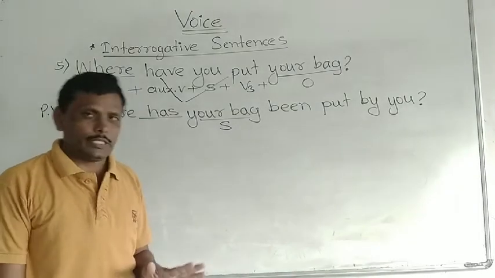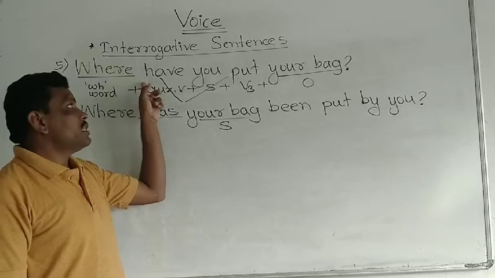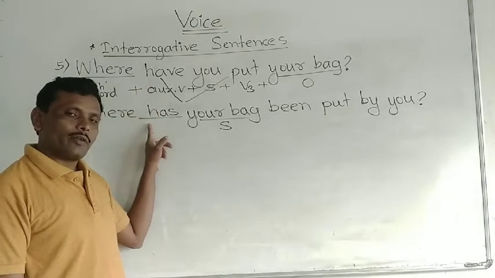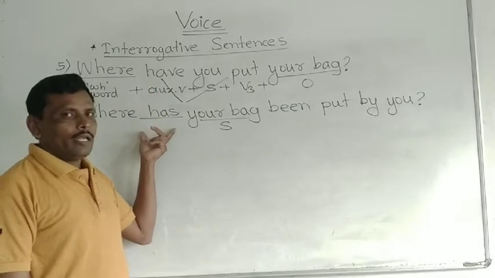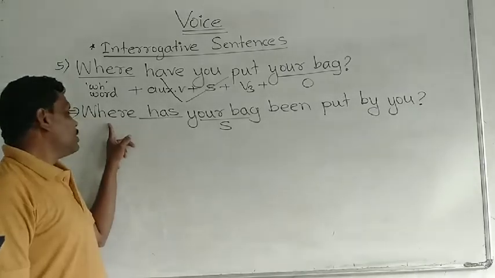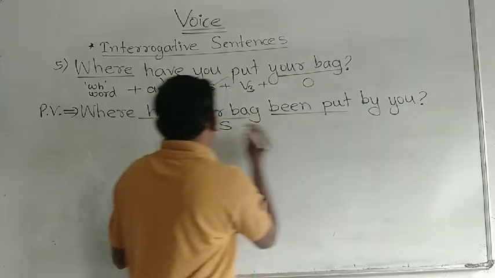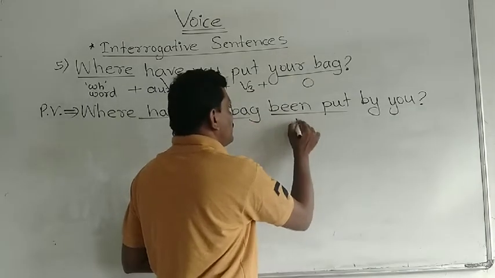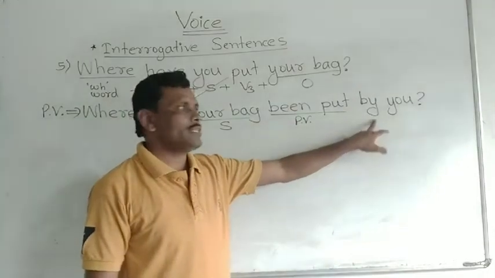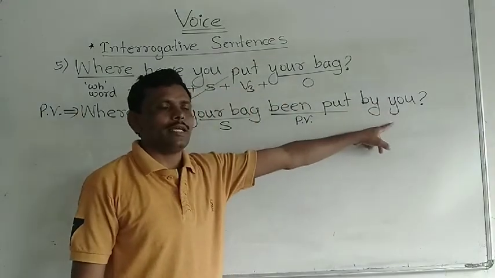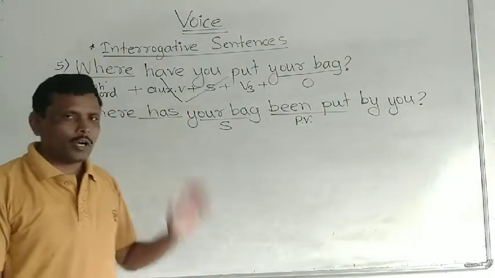This is passive voice, and the structure is the same. Interrogative sentence is there, here also interrogative sentence. WH word type question is given. We have already put here the WH word type question. WH word plus auxiliary verb plus subject plus verb. Then has plus been plus V3. This is passive voice. Has plus been plus V3, and at last by is used, and that subject is placed as an object at the end, correct? Okay, have you got something?